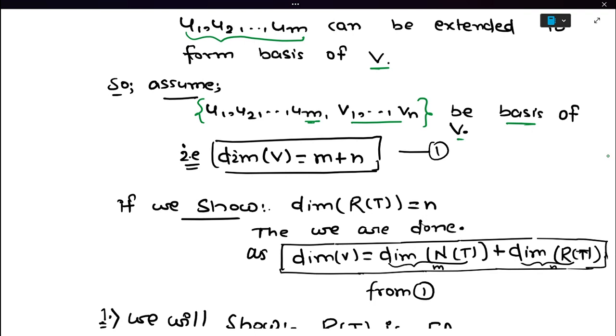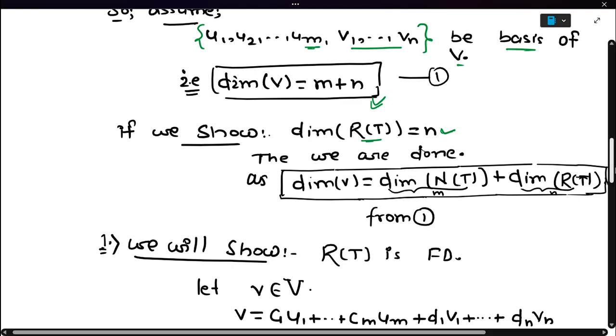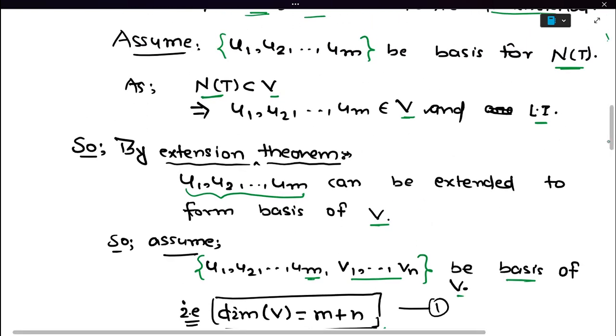We will use these statements. If we show that the dimension of the range space is n, if we are able to show this statement, then we are done, because we know that the dimension of the null space of T is m, because the basis has cardinality m.